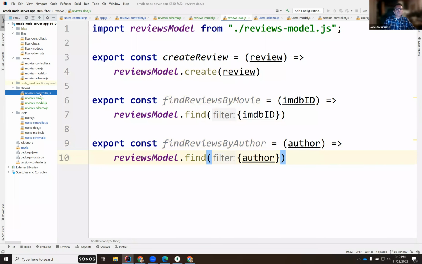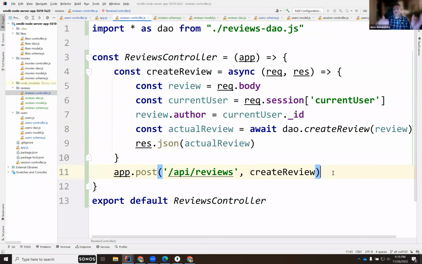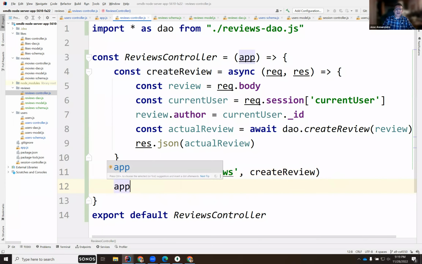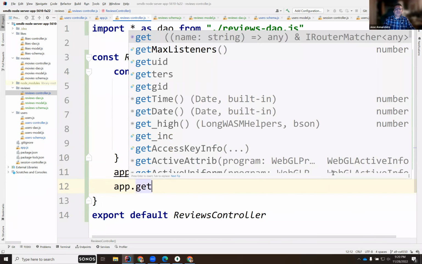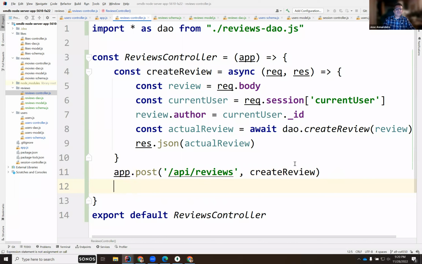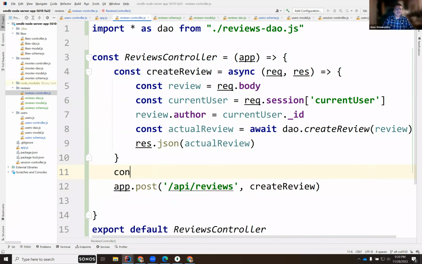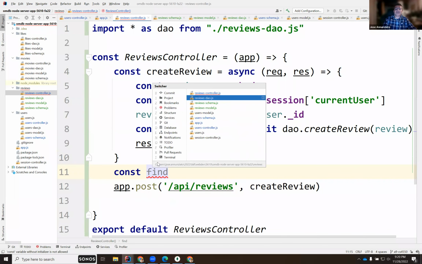So that means in the controller, I should also be able to send you commands to find the reviews one way or another. And I should be able to say, app.get, right? Wait, first let's create the functions. So const find. I'll use the same names so I can keep it straight in my head.